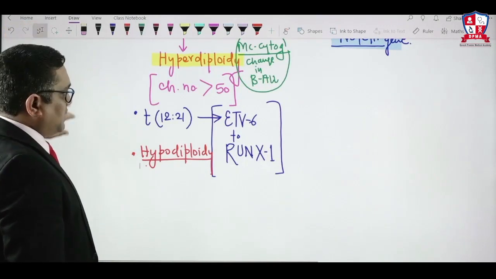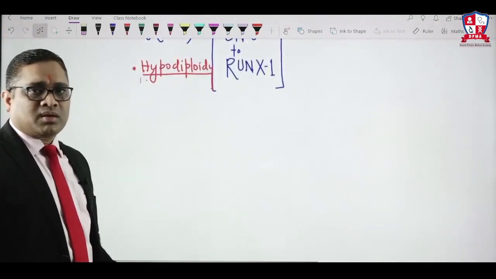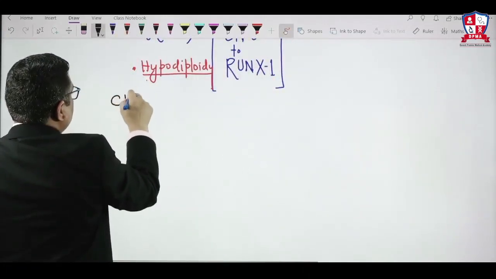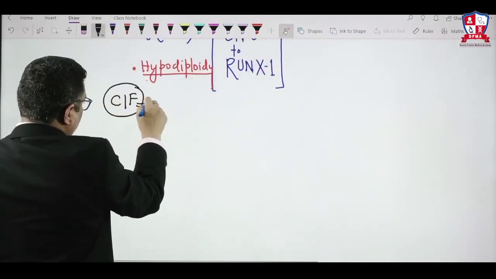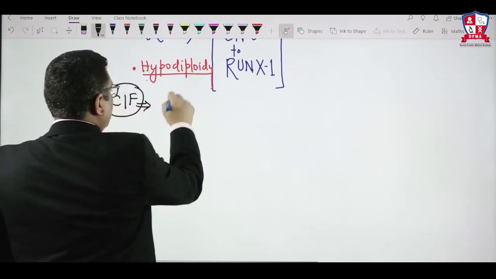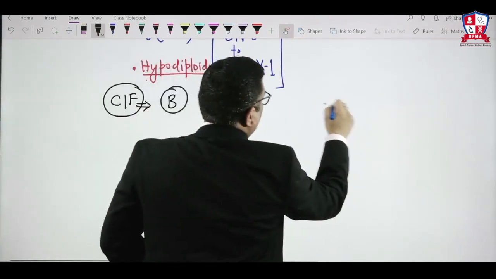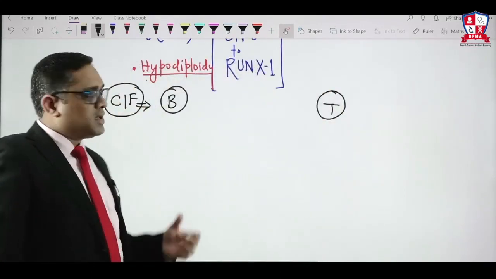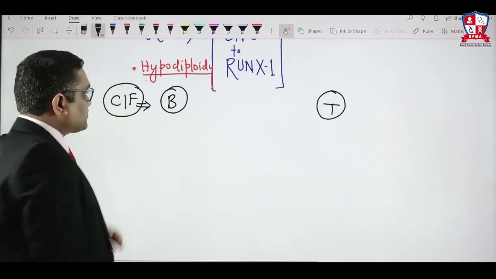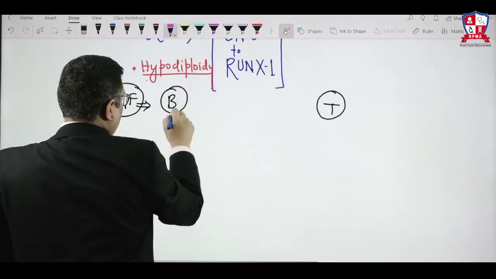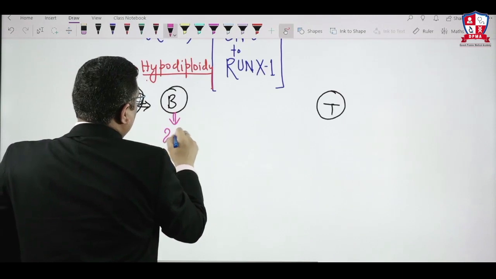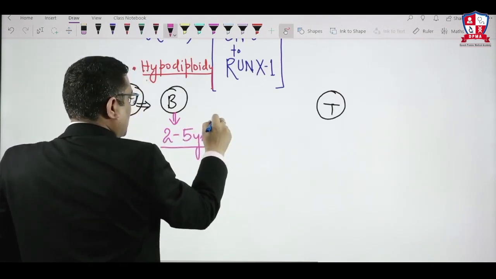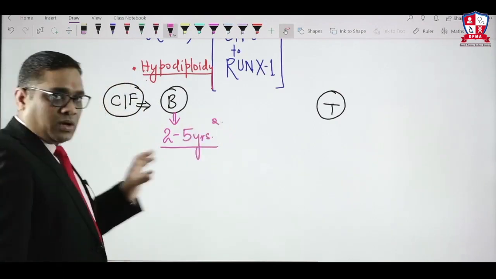Now in the same line, we will discuss their features also. What are the clinical features you will observe in B cell type of ALL and T cell type of ALL? B cell type of ALL will be commonly seen in the age group of 2 to 5 years old.